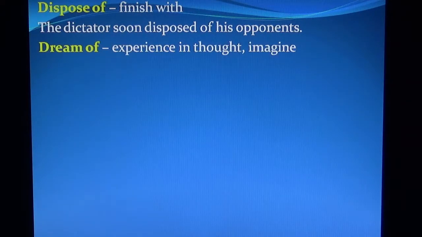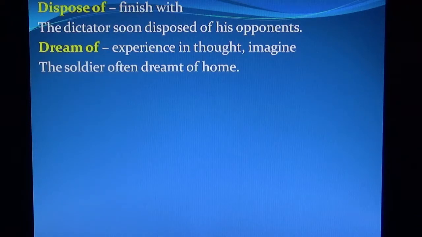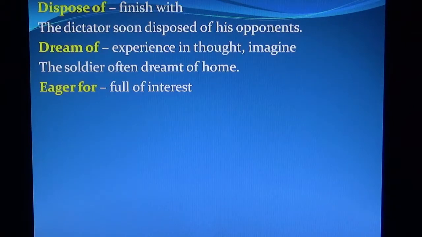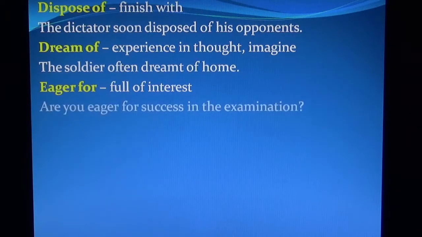Dream of means experience in thought or imagine. The soldier often dreamed of home. Eager for means full of interest. Are you eager for success in the examination?